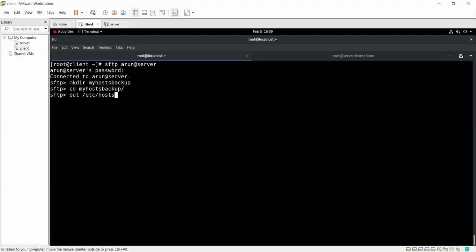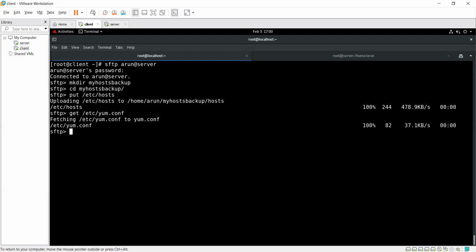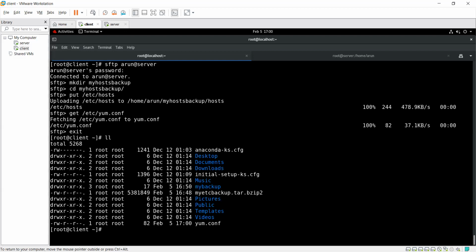I just want to put it on my server machine where I can get it. I put it, the uploading, and now I just want to get the /etc/yum.conf. This is a file of the server, which one I just want to get. Fetching. Now exit. ll, there is my file with the name of yum.conf, which I just fetched.